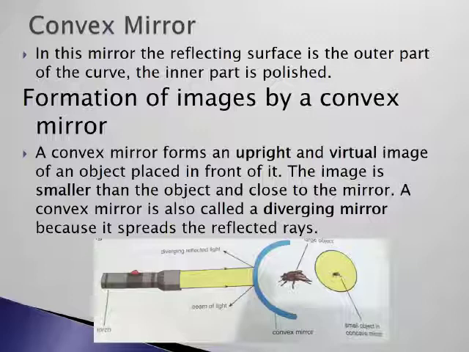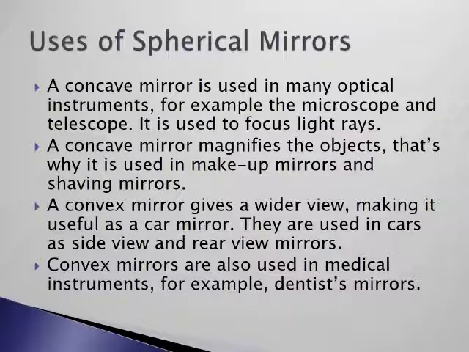In this diagram, you can see that beams of light emerge from the torch. The convex mirror is placed in front of these beams of light. The convex mirror spreads the reflected rays. So that's why we call a convex mirror a diverging mirror. If the object is placed in front of the convex mirror, you can see in the diagram the image of the object C in the convex mirror is small. So you can see that a convex mirror is a diverging mirror and the image formed by the convex mirror is smaller.